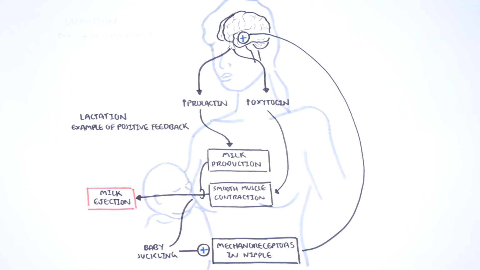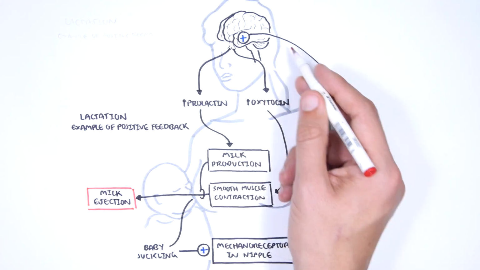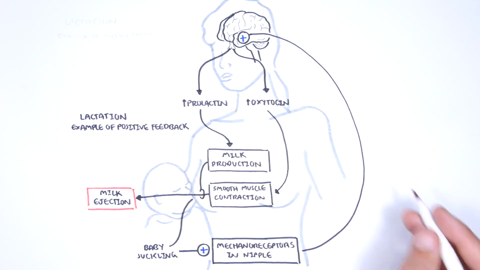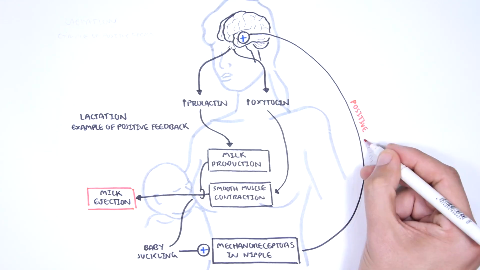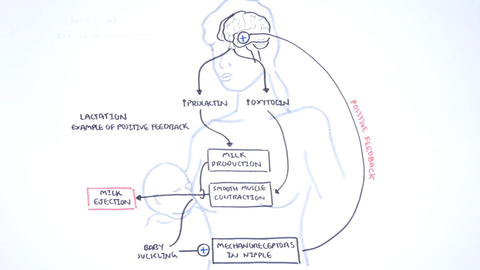The milk ejected is taken by the baby, and the whole process continues. The baby suckling will activate mechanoreceptors, which will stimulate the brain. This is a positive feedback loop because nothing is being suppressed here. It is amplifying a response. And as you can see, positive feedback is amplifying a response in the same direction, whereas negative feedback negates the response to maintain internal stability.